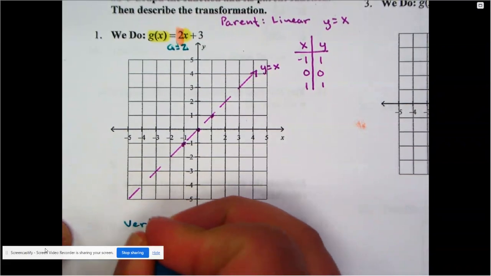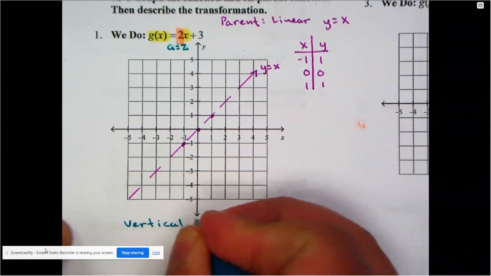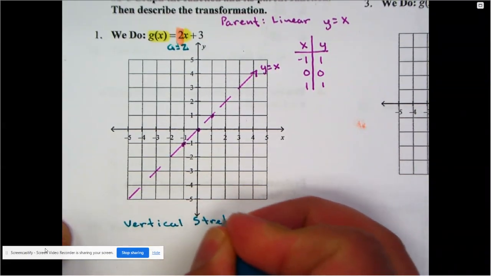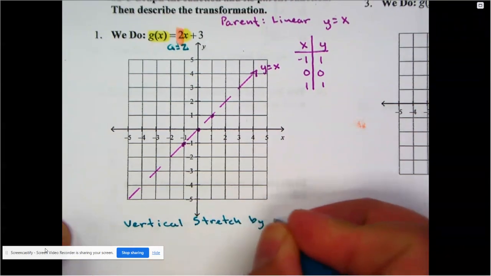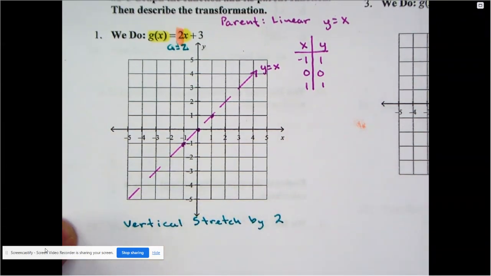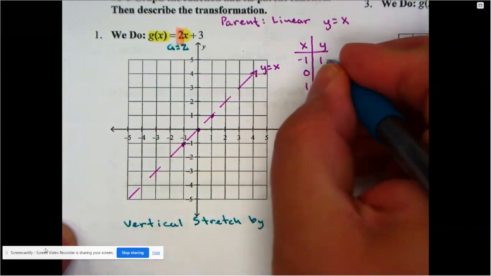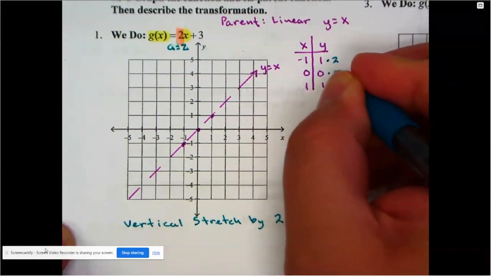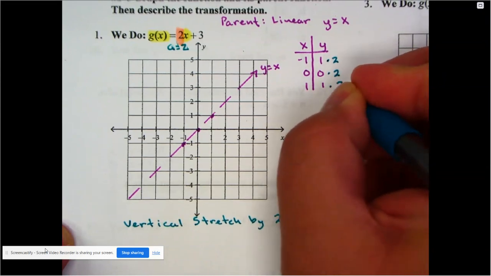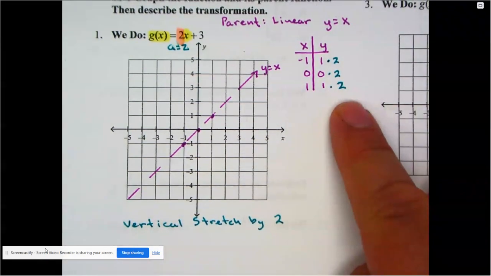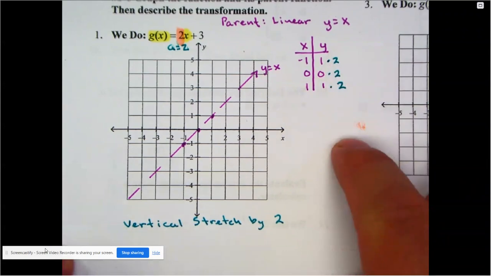So for this problem, we'll write it down here. We're going to do a vertical stretch by a factor of 2. So we'll say by 2. Now remember what that means. When we say a vertical stretch by 2, it means all I have to do is go over here and multiply all of my y values by 2. This is how we actually do a stretch or a shrink. It's by multiplying our y values.